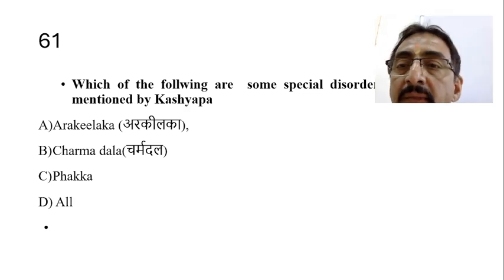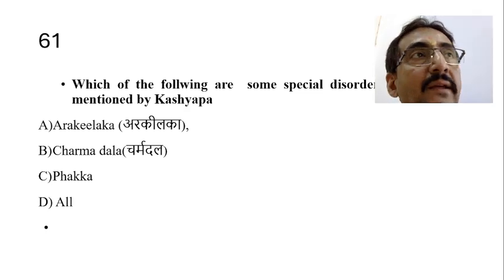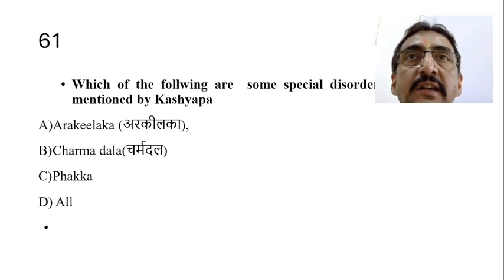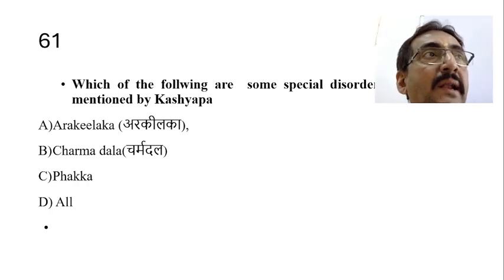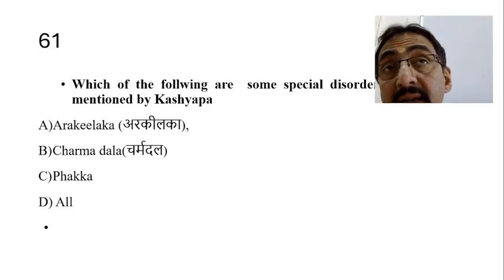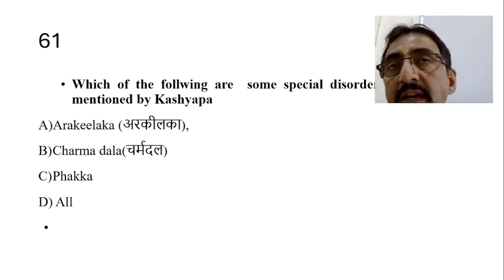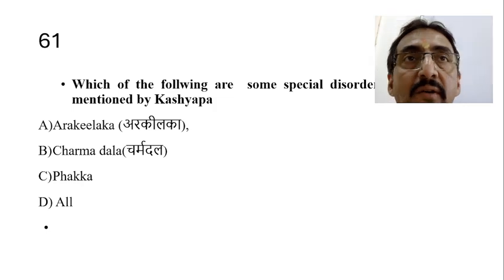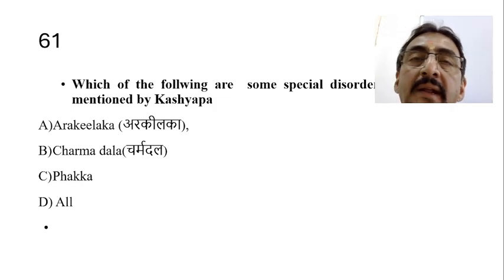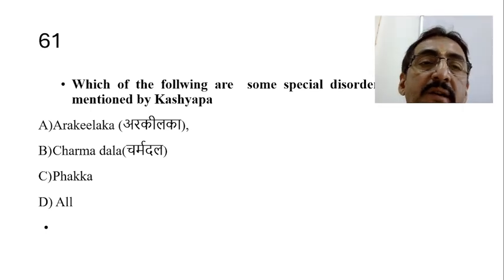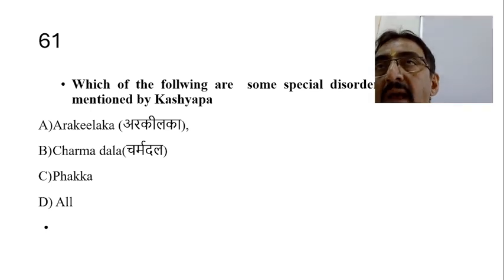And Fakka is the only disease which is explained only by Kashyapa. Nowhere else is it mentioned. And Arakilaka is also a special disease mentioned by Kashyapa. The name Arakilaka may come in some other Samhitas also, but the detailed explanation of Arakilaka is mentioned only in Kashyapa Samhita. So all these three disorders, Fakka, Charmadala and Arakilaka, are special disorders mentioned by Kashyapa. So the answer is all.